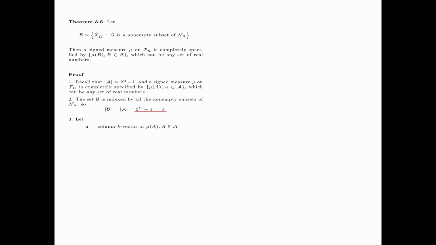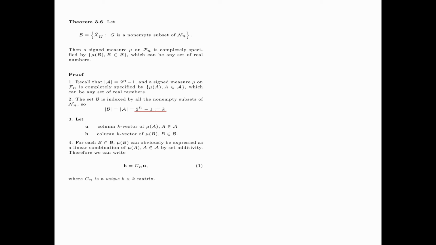Now we let U be a column k-vector of mu A, A in script A, and we let H be a column k-vector of mu B, B in script B. Now for each B in script B, mu B, which is the value of mu on a union, can obviously be expressed as a linear combination of mu A, A in script A, by set additivity. In fact, this linear combination is a summation. Therefore, we can write H is equal to Cn times U, where Cn is a unique k by k matrix.